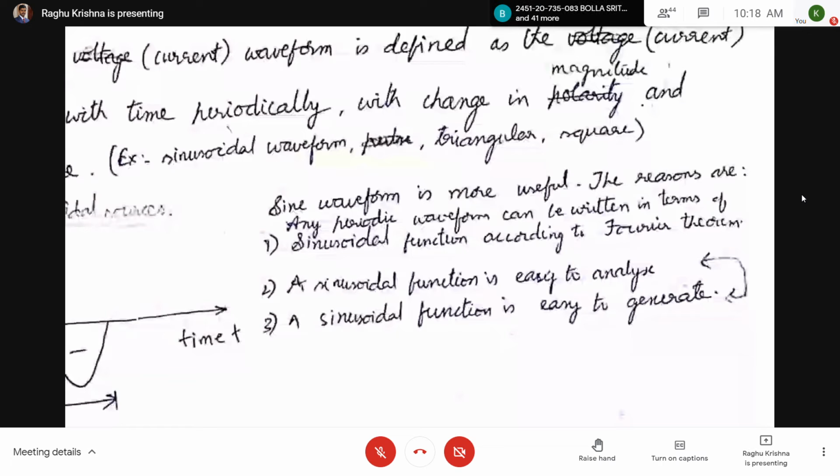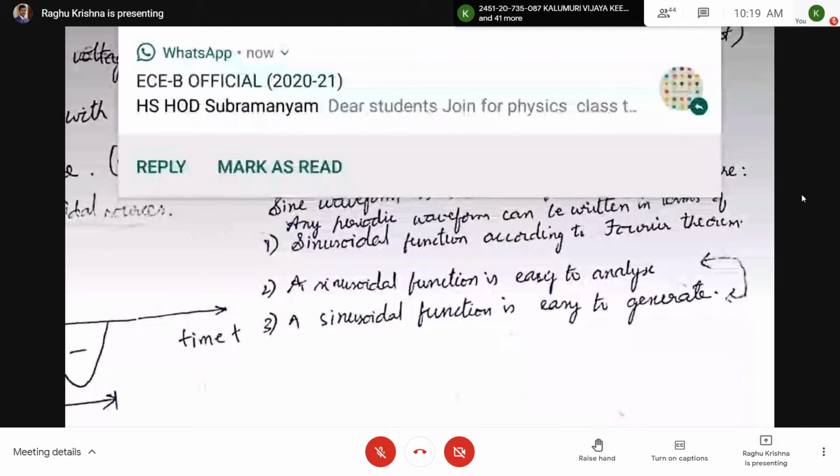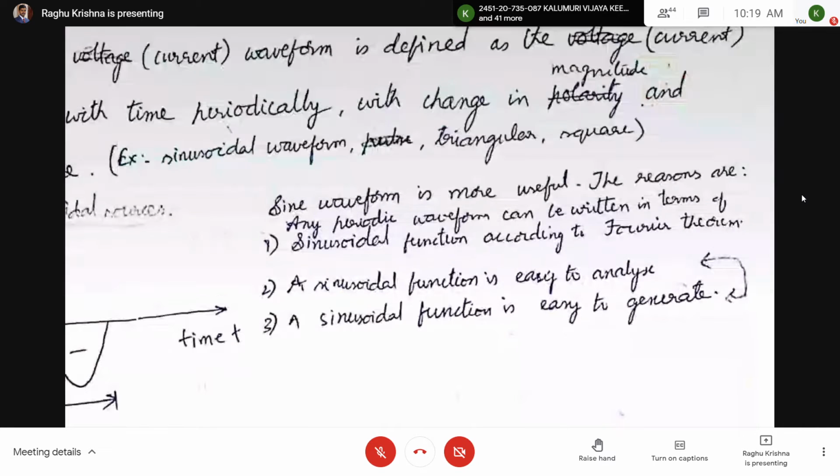So the first point is that any periodic waveform can be written in terms of sinusoidal functions according to Fourier transform. Have Fourier transforms been covered in the maths? If not, they will be covered in the maths.